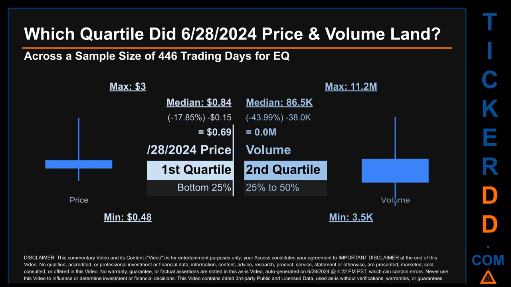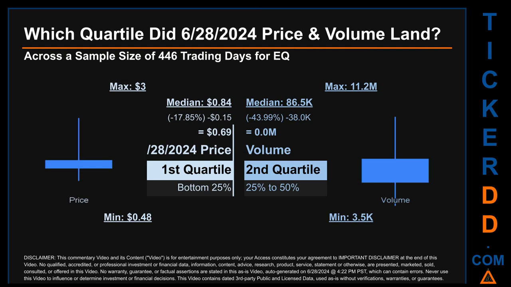Which quartile did June 28, 2024 price and volume land? Across a sample size of 446 trading days, the maximum end-of-day price for EQ was $3 while the minimum was 48 cents. Within that price range, June 28, 2024 price, of 69 cents, landed within the first quartile, meaning it was within the bottom 25% of all sampled end-of-day prices. The day's volume landed within the second quartile, that is within the 25% to 50% range of all sampled daily volume, which saw a max daily volume of 11.2 million and a minimum of 3.5 thousand.